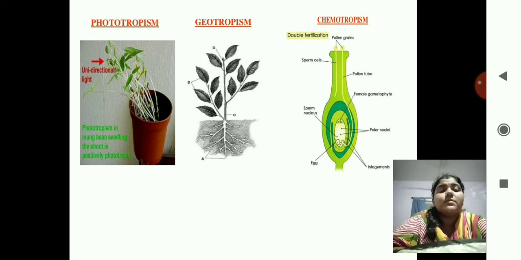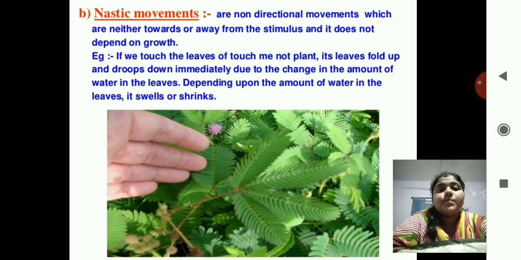And chemotropism is the example of double fertilization which takes place in plants. So that is chemotropism. The pollen grains travel towards the ovules without any support or any system. That is known as chemotropism.